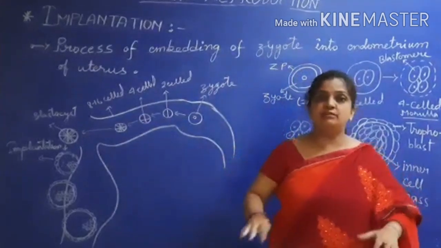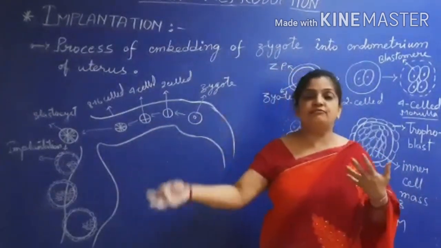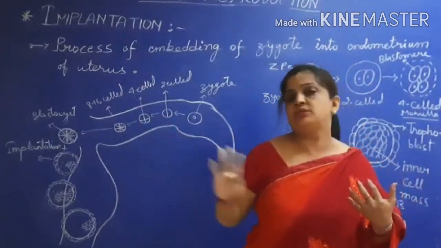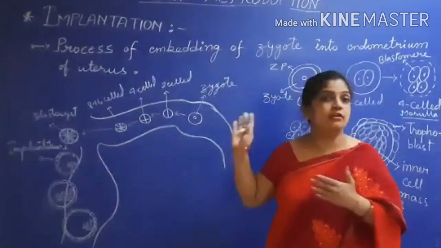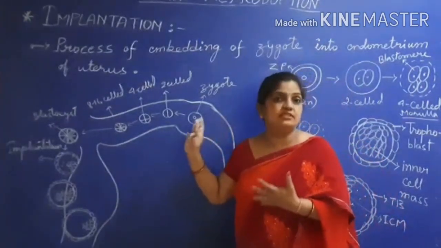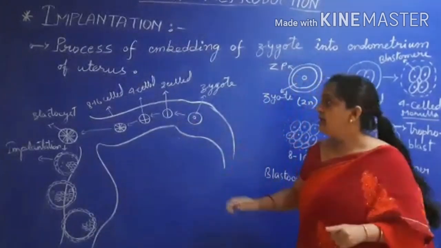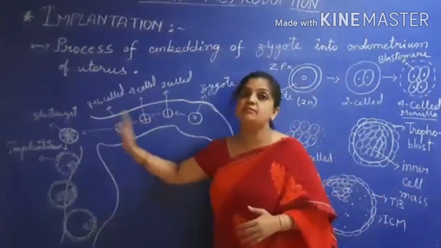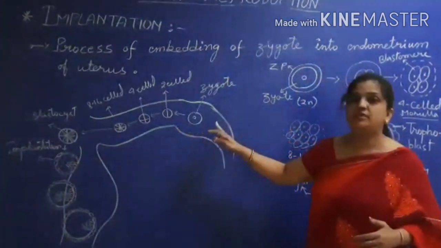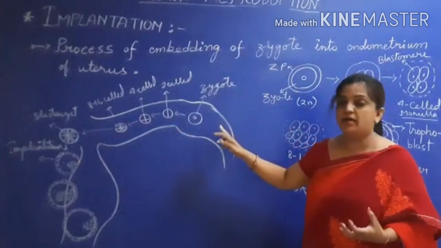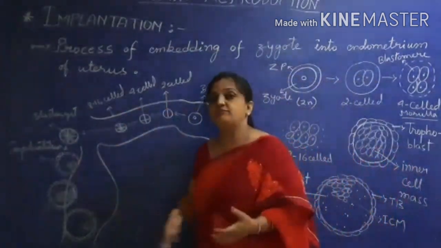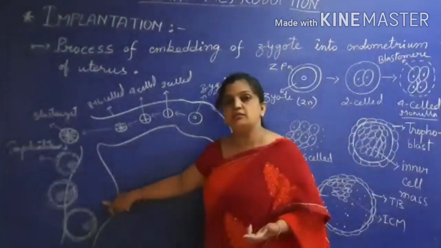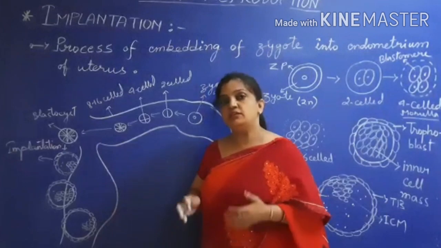Suppose you are born in one place, but you migrated for business, for your future development, to some other town, some other city. The same thing happens within the reproductive system of females. The zygote is formed in one place, but its development takes place in another place. The zygote was formed in the fallopian tube, in the ampulla part, but the child is going to develop within the uterus, within the endometrium lining of the uterus.